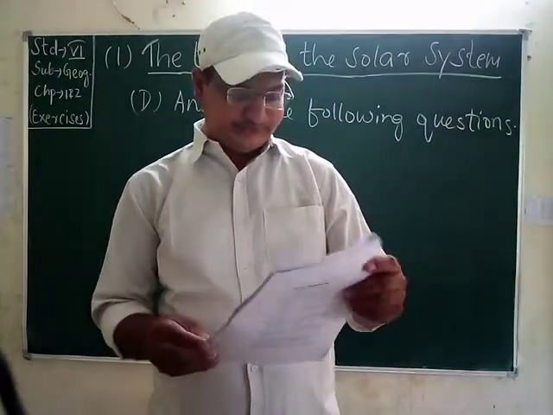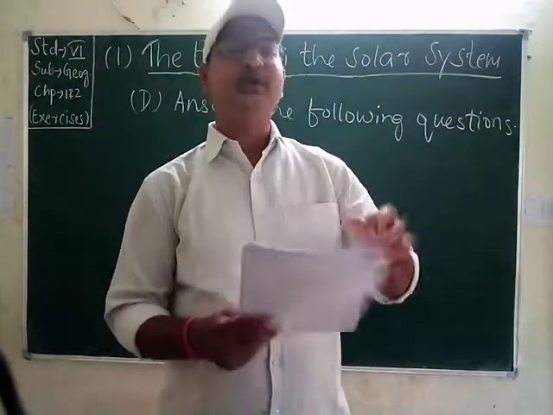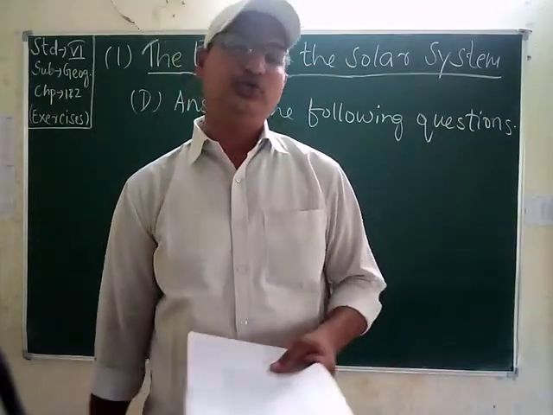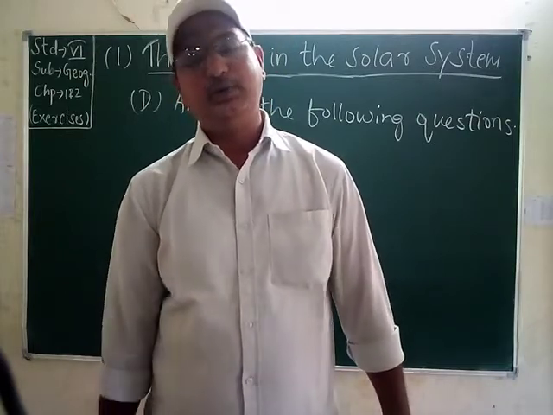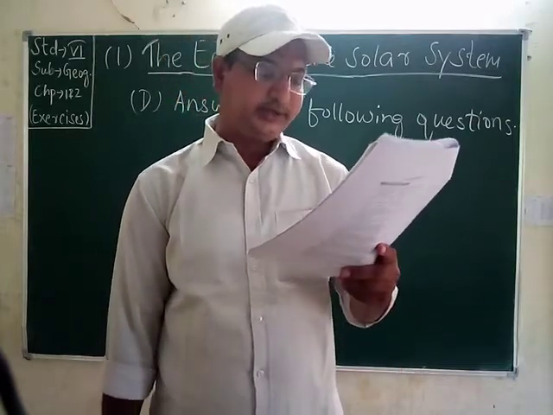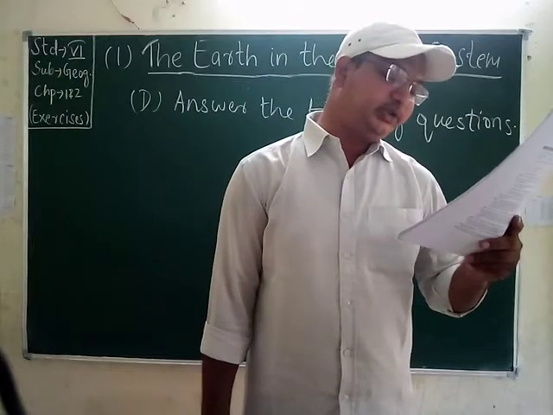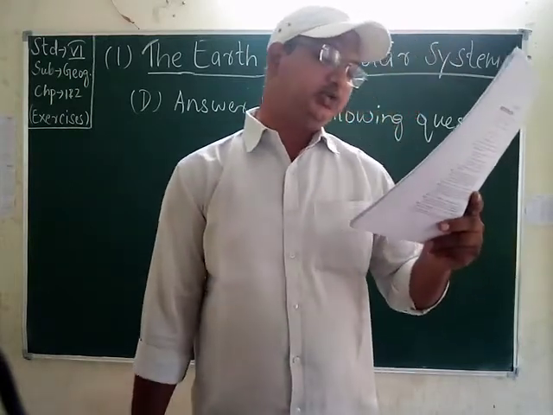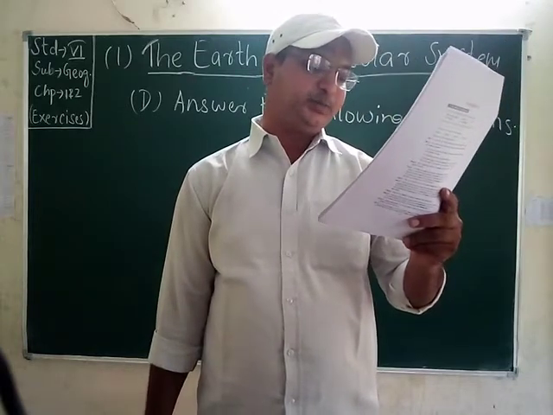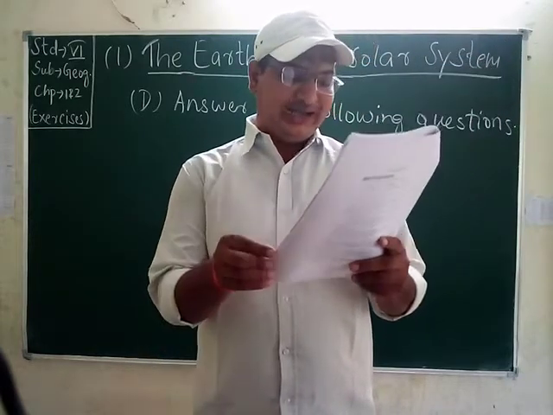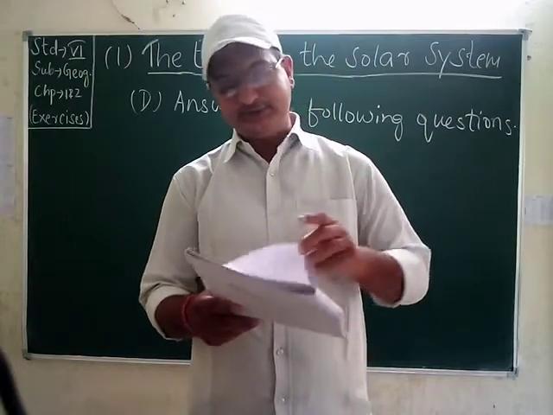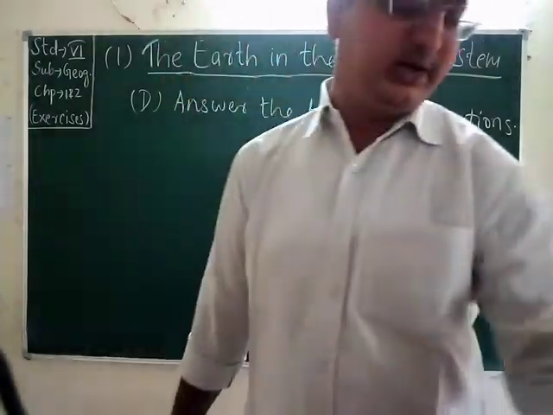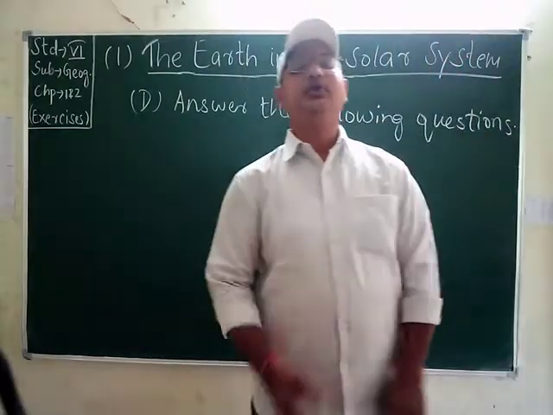Then the last one is the 8th planet. Pluto has been discarded as a planet. Due to the discarding of Pluto, Neptune is the last planet. It is also a gas planet. It takes 165 Earth years to complete one revolution around the Sun. Neptune also has internal heat and radiates it into space. Winds blow at great speed and storms occur regularly on its surface. And we know, students, the last planet, Neptune, has 27 satellites.